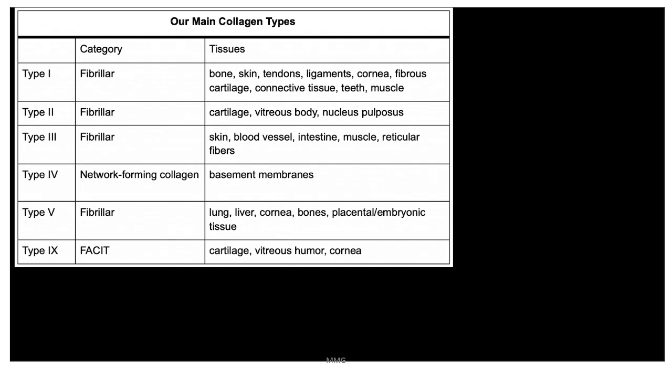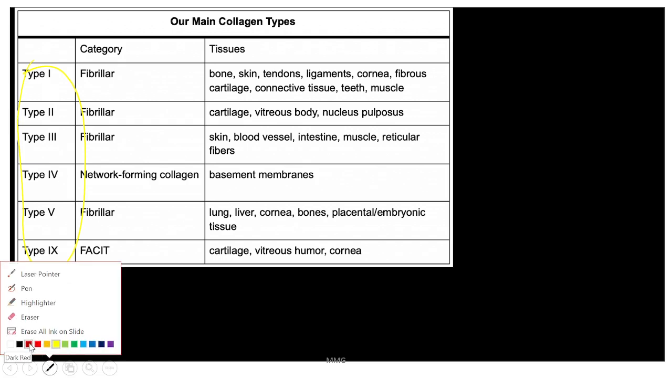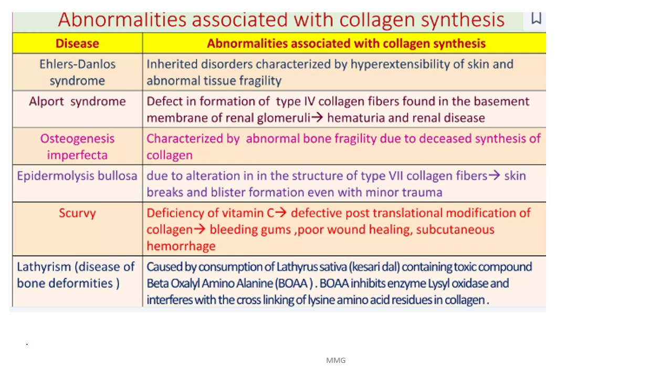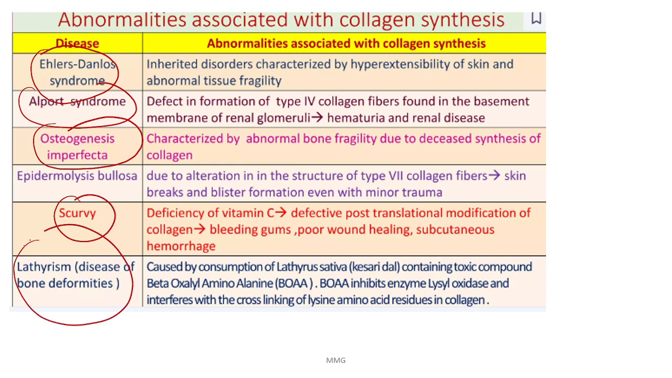There are different types of collagen. Type 1 is the abundant collagen present in the bone, skin and tendons. What are the disorders is the question asked. It can be Ehlers-Danlos syndrome, Alport syndrome, osteogenesis imperfecta, scurvy, lathyrism. All these are the abnormalities associated with collagen synthesis. So if you mention any 1 or 2 along with the collagen structure, you will get 3 out of 3.